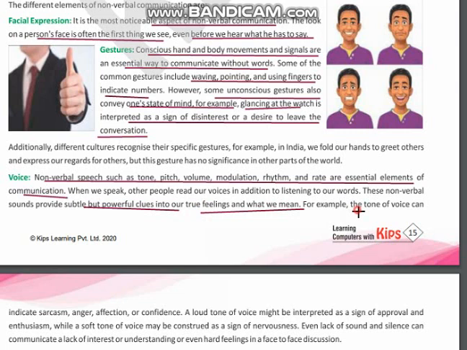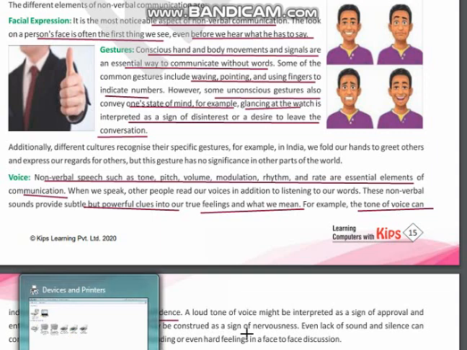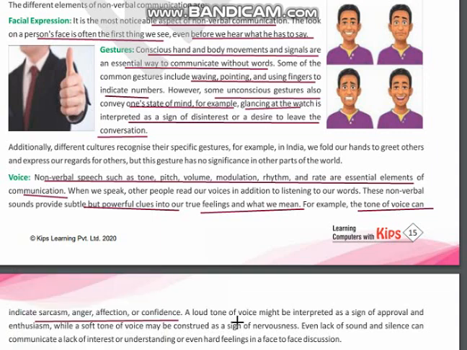For example, the tone of voice can indicate sarcasm, anger, affection, or confidence. Now that depends. If somebody says something with a tone which he may not want, but you misinterpreted it, it can indicate anger or sarcasm. A loud tone of voice might be interpreted as a sign of approval or enthusiasm, while a soft tone of voice may be construed as a sign of nervousness.